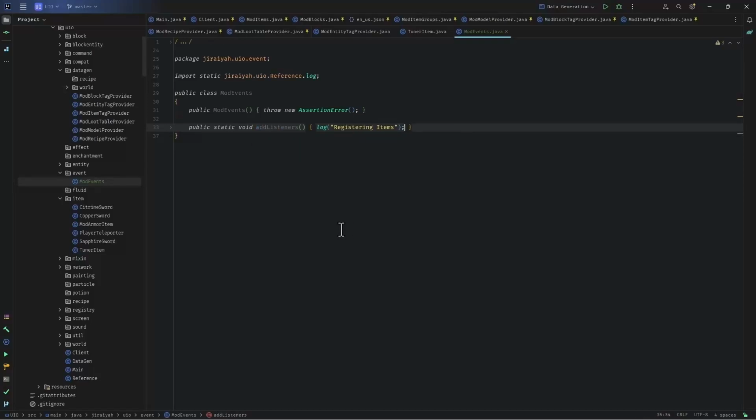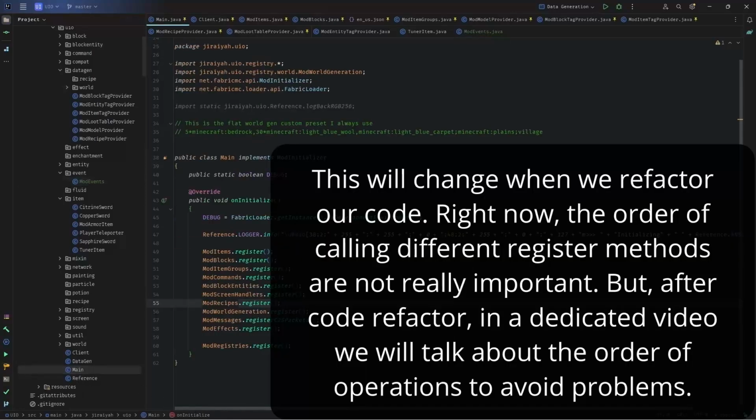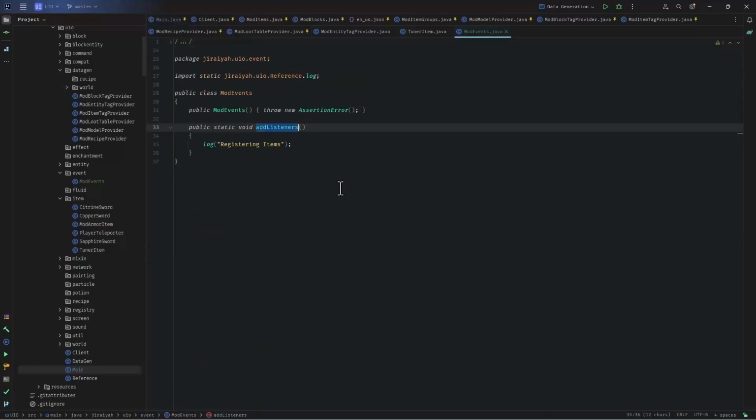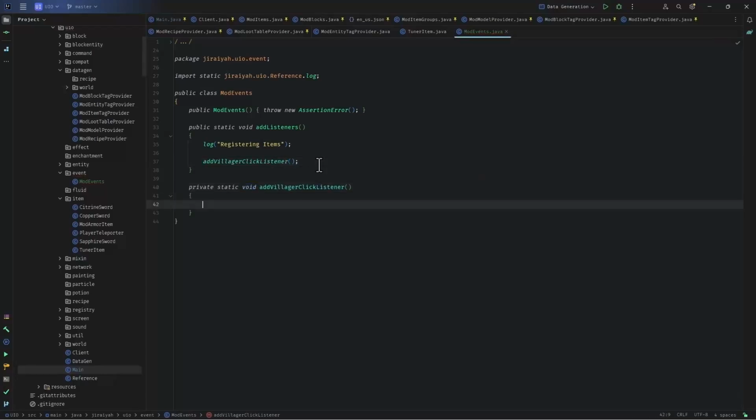Okay, now that we have add listeners, of course, we need to call it from somewhere and the best place is the main mod. Now remember, when we are working with events, we can add events before anything else. So we say mod events dot add listeners, and that's it basically. Now here I can say add villager click listener, and this is a private method, by the way. So alt enter, create method, and here is the whole magic.